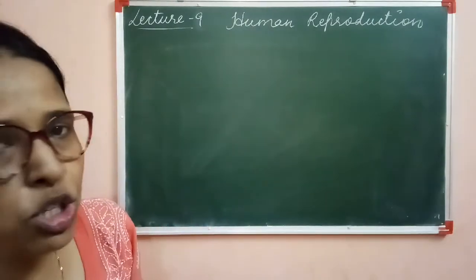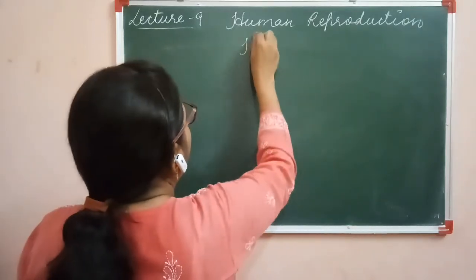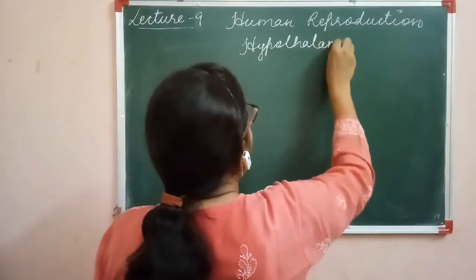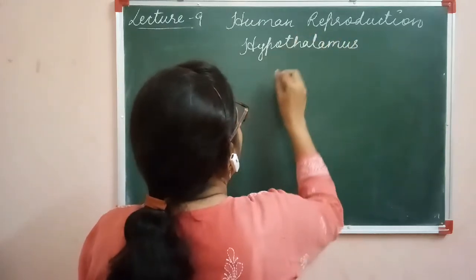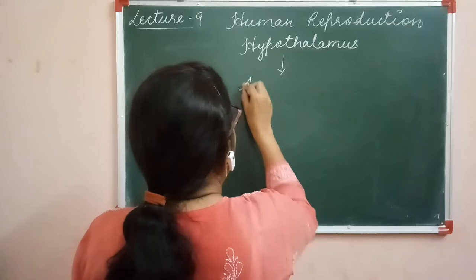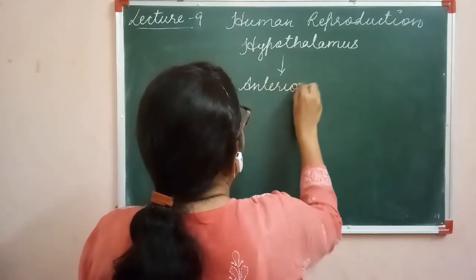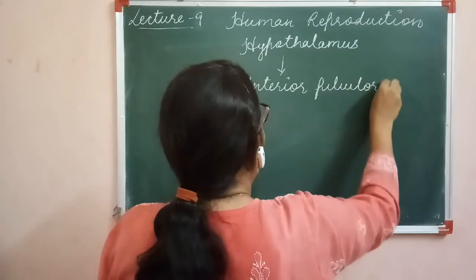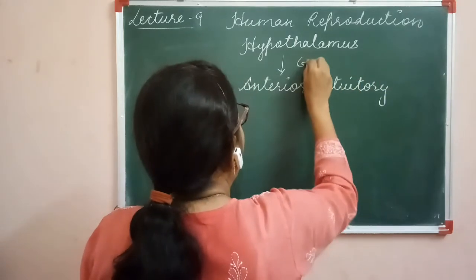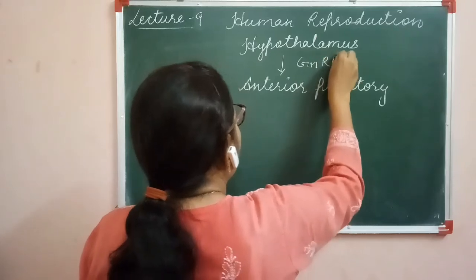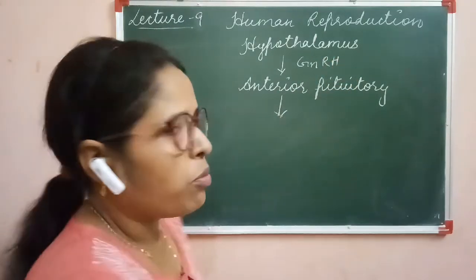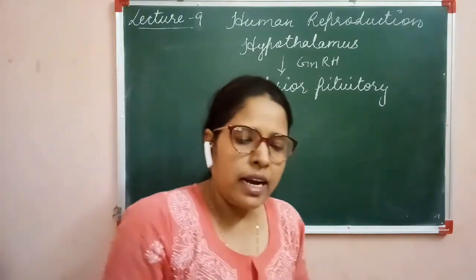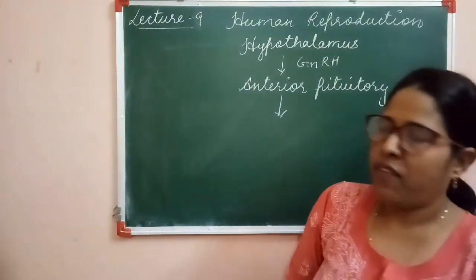Again, the hypothalamus stimulates the anterior pituitary by the secretion of GnRH, that is gonadotropin releasing hormone. The anterior pituitary secretes two types of hormone, that is LH and FSH.